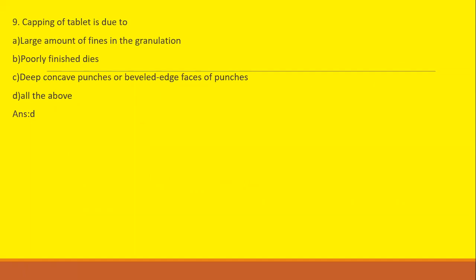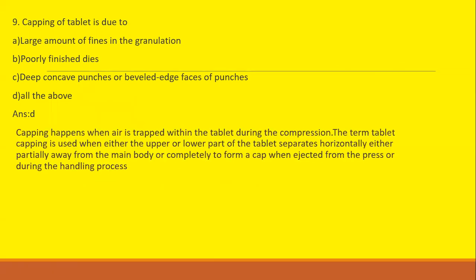Next question. Capping of tablets is due to: option A, a large amount of fines in granulation. Option B, poorly finished dies. Option C, deep concave punches or beveled edge faces of punches. Option D, all the above. The correct answer is all the above.